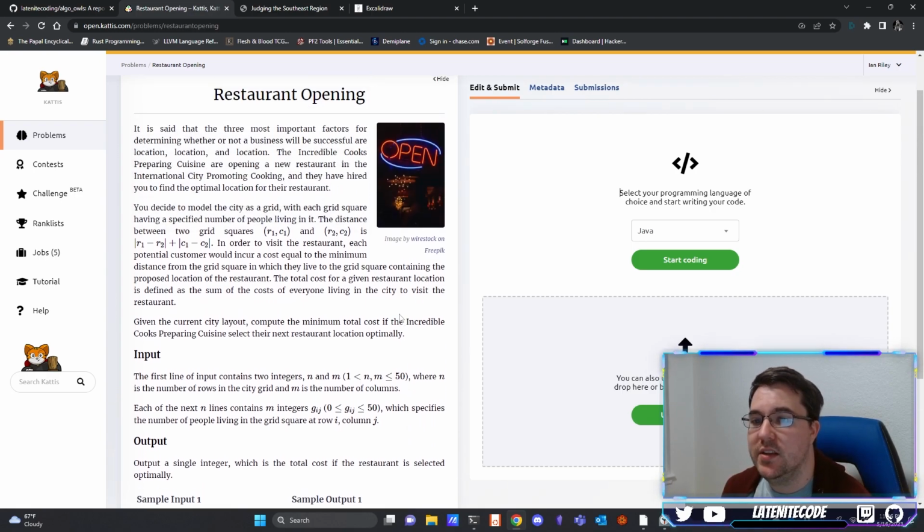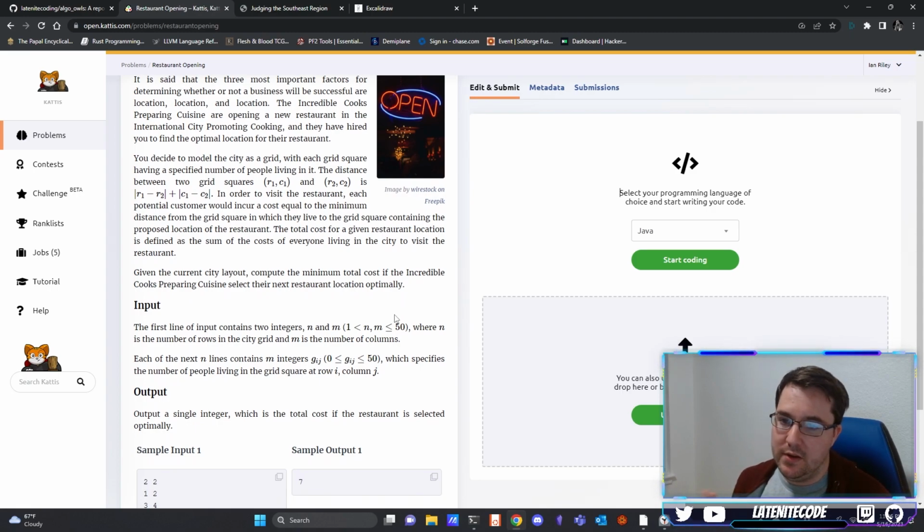Okay. So to summarize what's going on here, basically we are given a grid. The grid is composed of a number of cells. It's an N by M grid. We have to pick a cell, and if we pick a cell, then all of the weight in that grid must coalesce onto that particular cell, which means that it's going to incur a cost. The cost here will be the weight of each cell multiplied by the distance that weight has to travel to reach our selection. And then we just want to find the cell that would minimize that cost. And the distance here is going to be Manhattan distance.